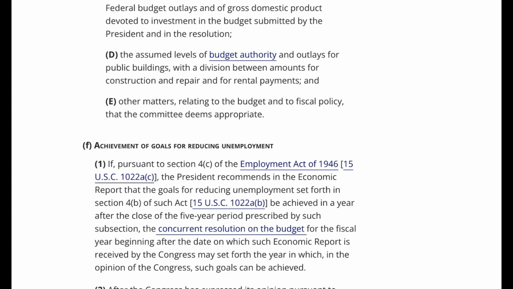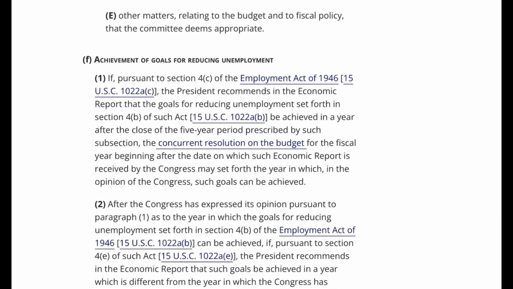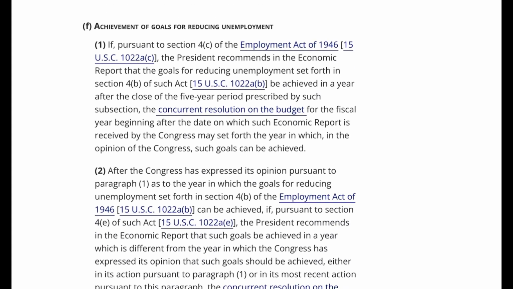Other matters, relating to the budget and to fiscal policy, that the committee deems appropriate. F. Achievement of goals for reducing unemployment. 1. If, pursuant to Section 4C of the Employment Act of 1946, 15 U.S.C. 1022a(c), the President recommends in the economic report that the goals for reducing unemployment set forth in Section 4B